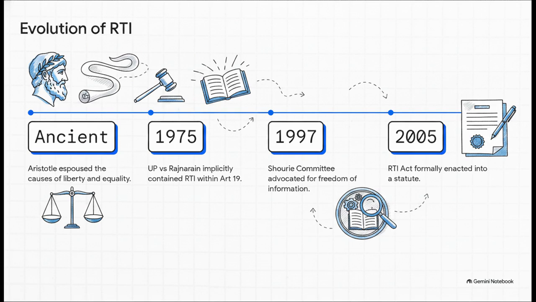Fast forward to India in 1975, and you have the landmark State of UP versus Rajnarayan case. The Supreme Court basically said the right to information was implicitly baked right into Article 19(1)(a), the freedom of speech and expression. I mean, you can't really express yourself if you don't know the facts, right? That momentum built up to the 1997 Shorey Committee, which finally paved the way for the statutory enactment of the RTI Act in 2005. It was a massive win for transparency.